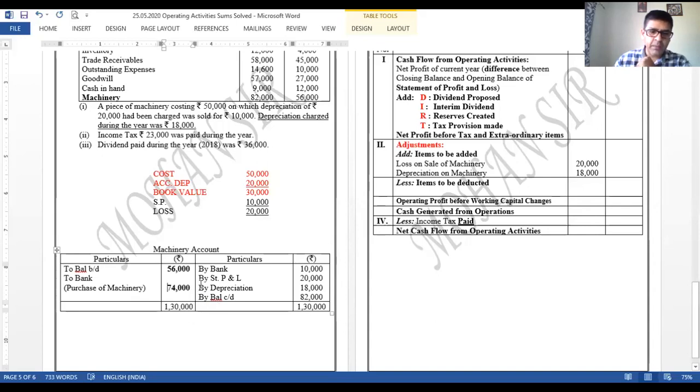So operating में क्या क्या लिया हमने? Statement of P&L, loss amount and depreciation. That's all. These two. Okay. So we're done with the first adjustment only. Okay. Income tax rupees 23,000 was paid during the year.